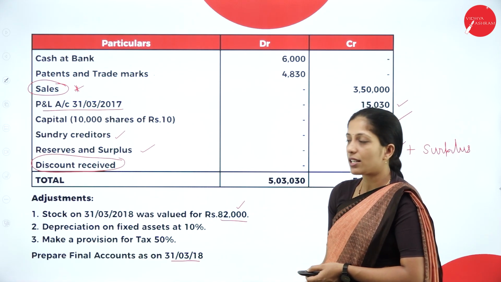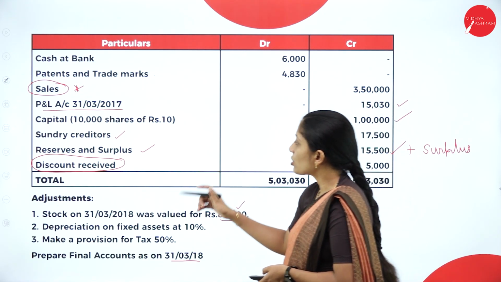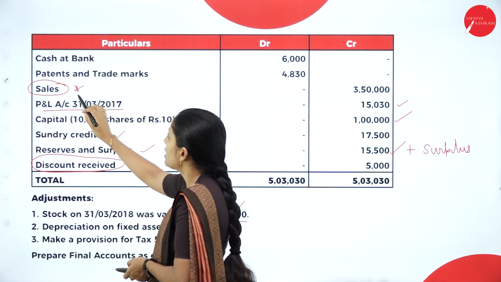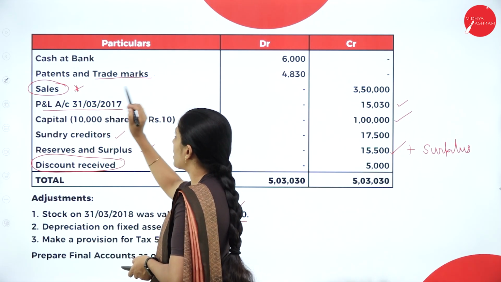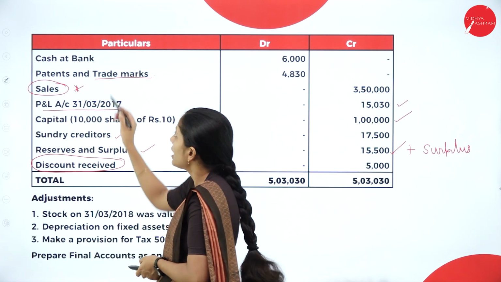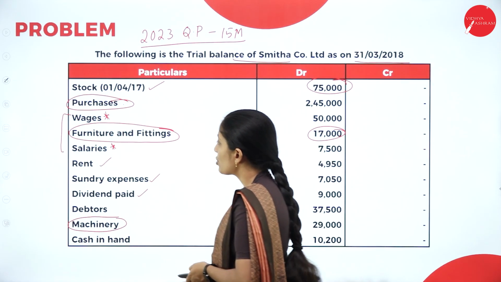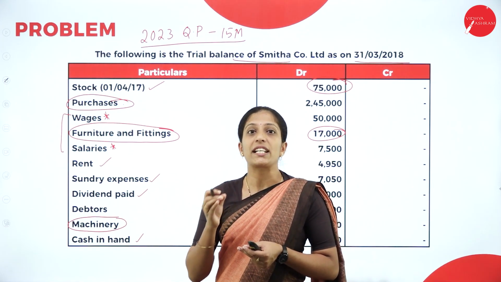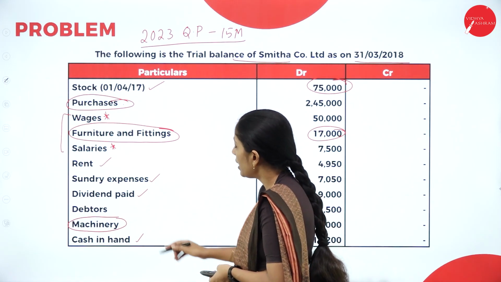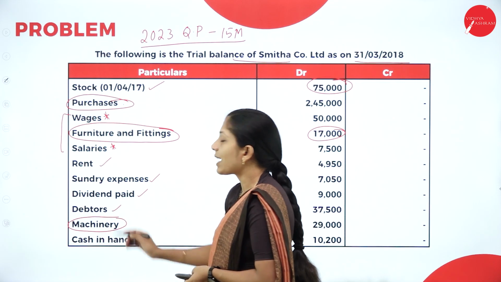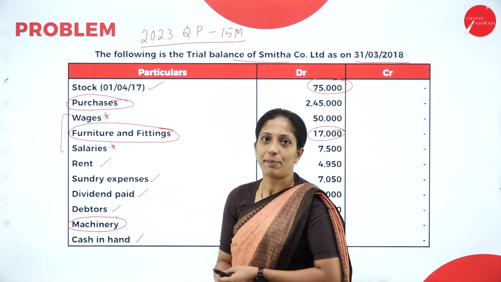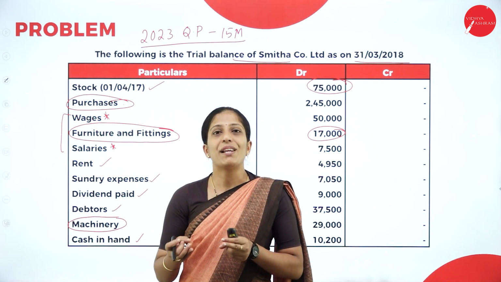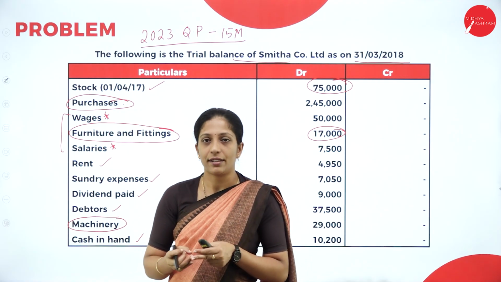Next, after inventories, what do we have? We are done with reserves and surplus, sundry creditors, capital, sales, and patents and trademark. It comes under intangible assets. Next, we have cash at bank and cash in hand. So, this comes under the heading cash and cash equivalents. Okay. Next, we have debtors. Debtors comes under what? Bills receivable or trade receivable. So, under the heading trade receivable, we will record bills receivable and debtors.